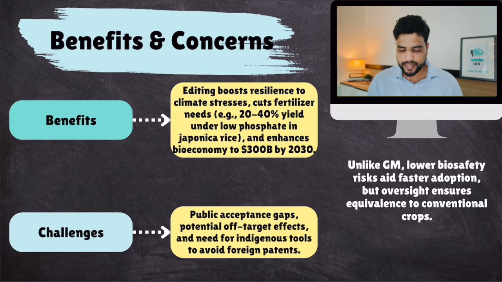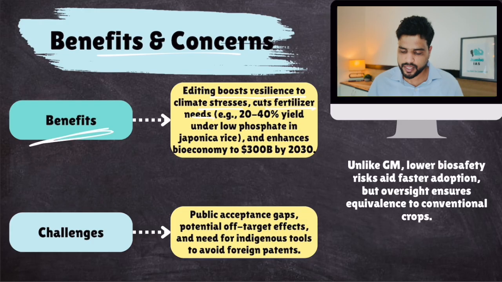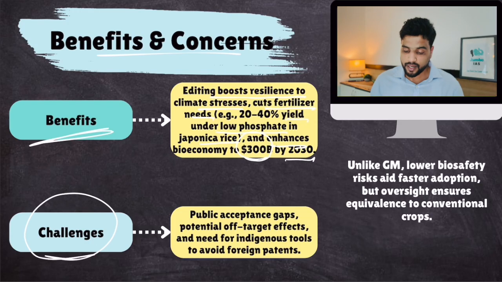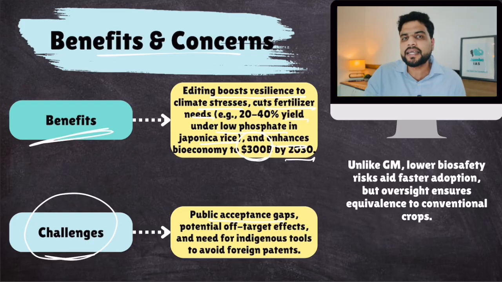Now, benefits and concerns. The benefit is that editing boosts resilience to climate stress, cuts fertilizer needs, improves yield under low phosphate in different rice varieties, and enhances India's bioeconomy goal. Remember from lecture number 1, $300 billion of bioeconomy potential in India by 2030. The challenges are that activists are still not that comfortable with GE. Yes, they are more comfortable than with GM, but not that comfortable with GE. So this is a problem.